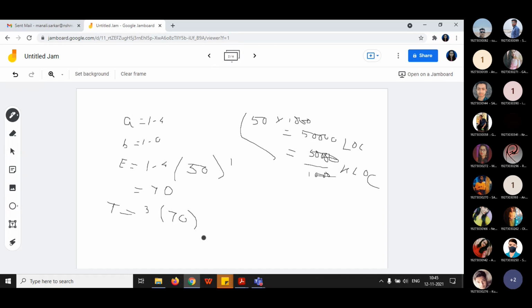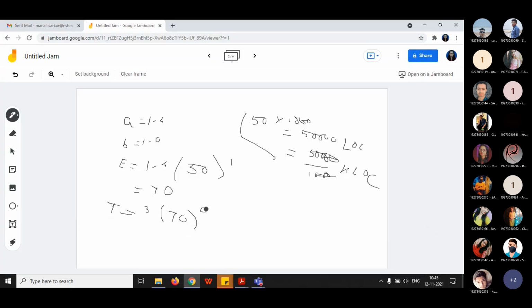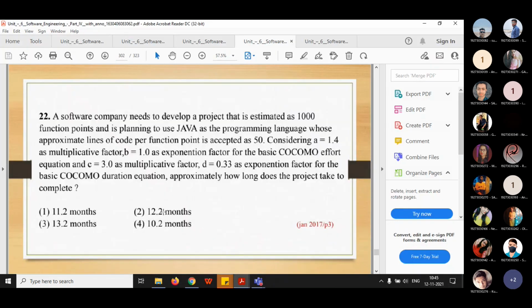The D value is 0.33. So if you calculate it, you will be getting the value as approximately 12.3. That is equal to this option, 12.2 months. So the correct option will be option B.